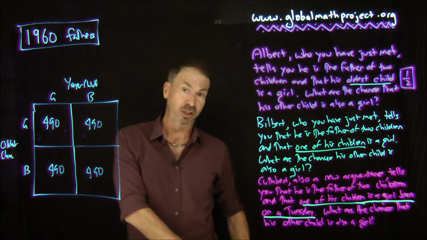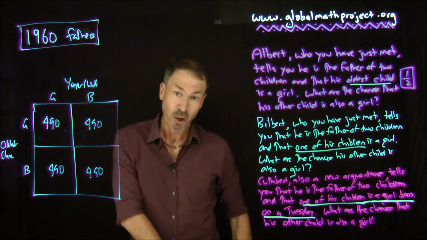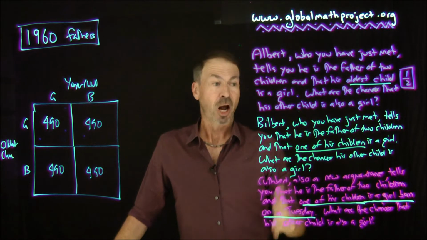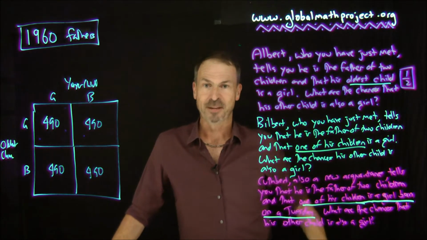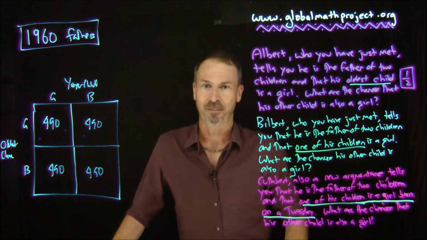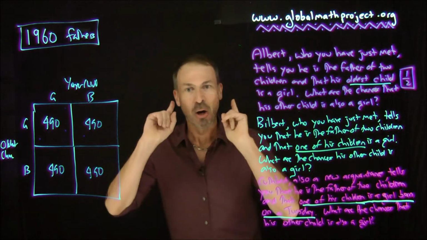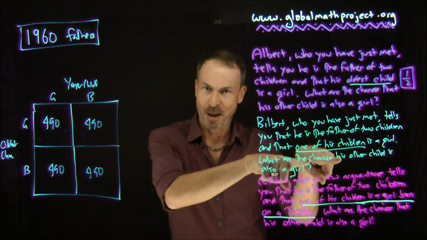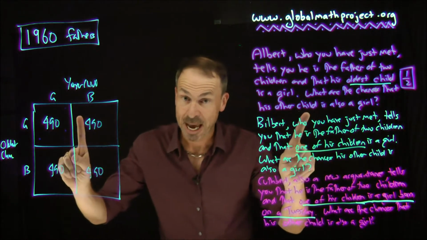If it comes up tails, I'll mention the gender of my youngest child. So we don't know what he did. Maybe he flipped a coin, and according to my coin flip, I must speak about this child, and it turns out that child's a girl. Okay, so let's go with the coin flip. If Bilbert chose which child to talk about by flipping a coin, here's the answer we get.